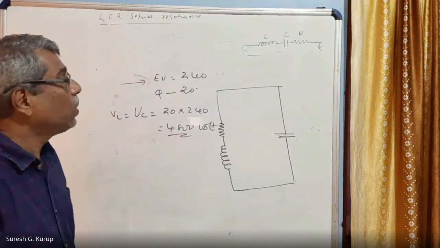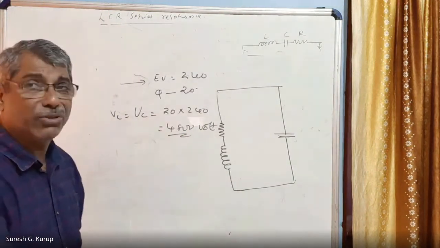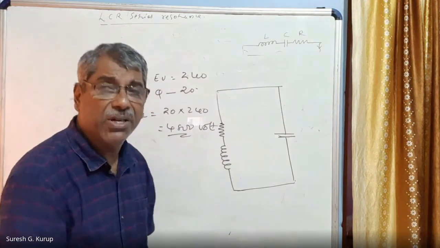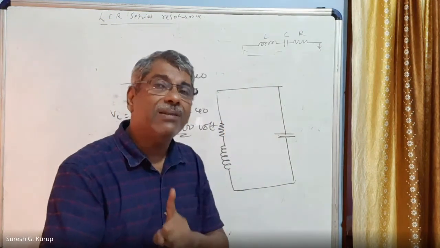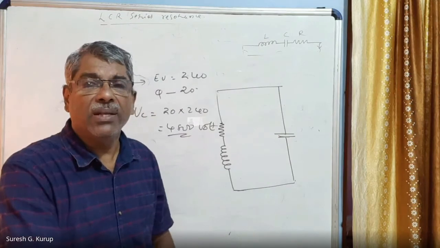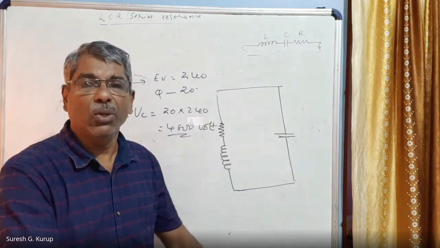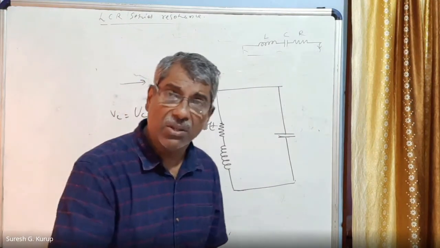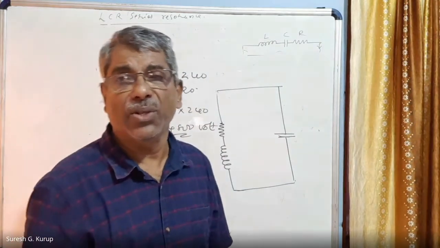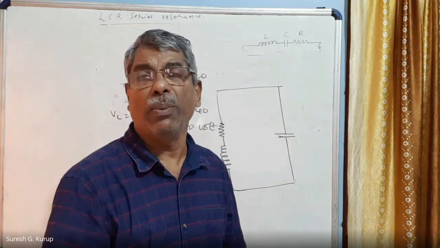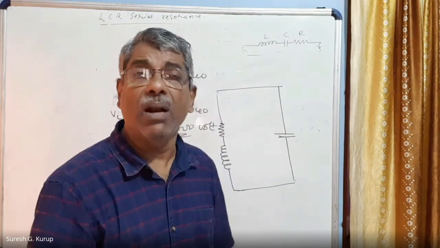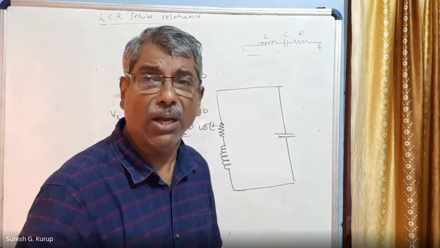This is what is called LCR series resonance circuit. So that definition, don't forget, an LCR series circuit is at electrical resonance when the circuit power factor is unity, right? This topic about LCR series resonance circuit is also finished. Tomorrow I will come with another topic, what is called parallel LC oscillations, right? Thank you very much. Bye-bye.